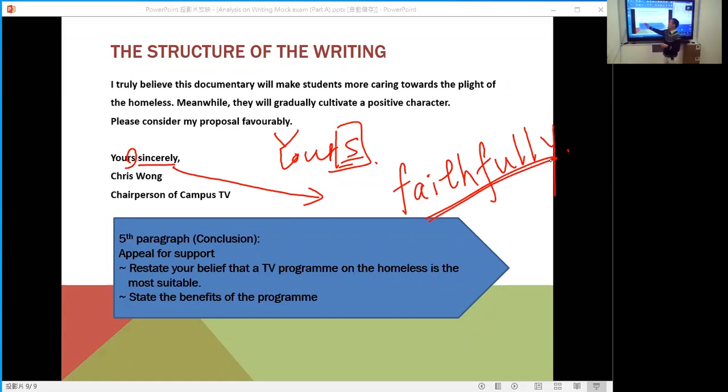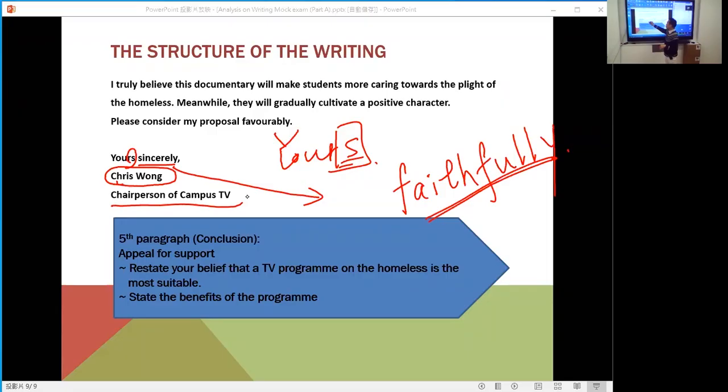Remember, don't use your own English name. You need to use this name, Chris Wong. You can refer to the question answer book, instruction number 5. Use Chris Wong. Don't use your real name. If you use your real name, your marks will be deducted.